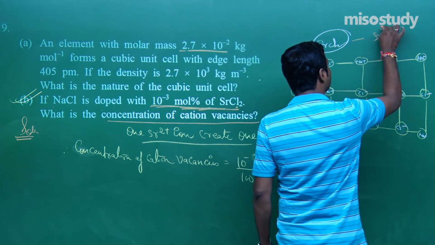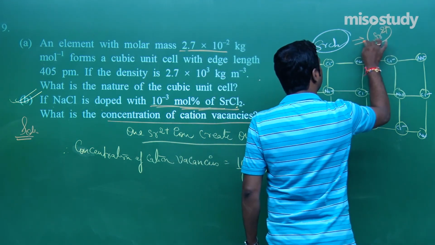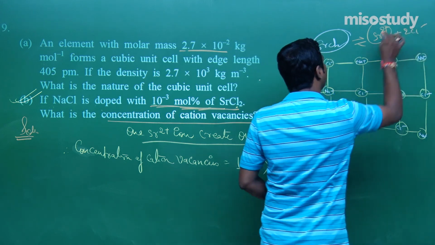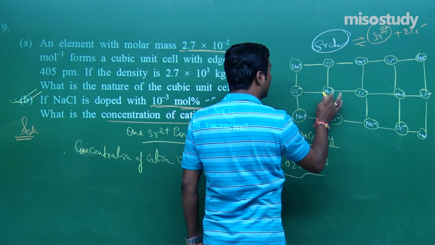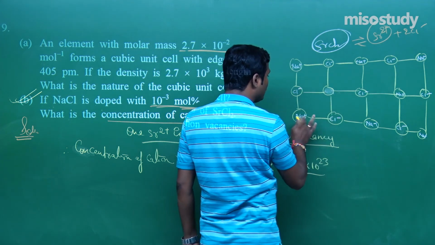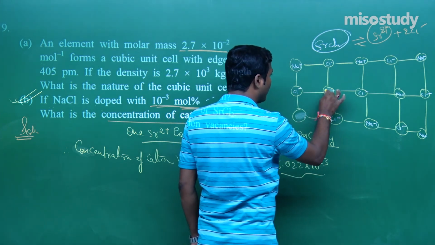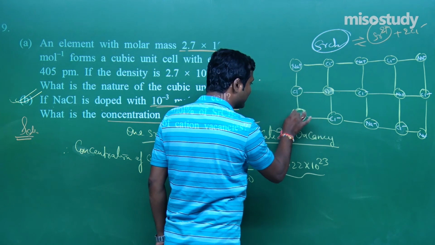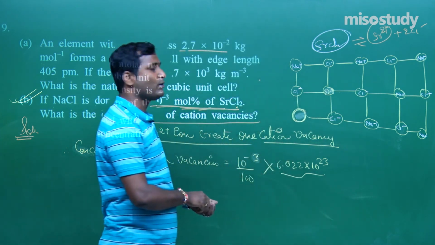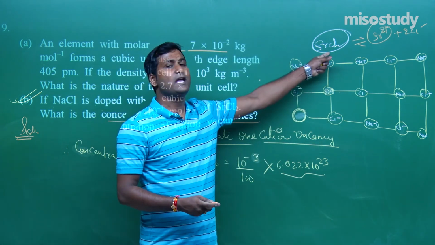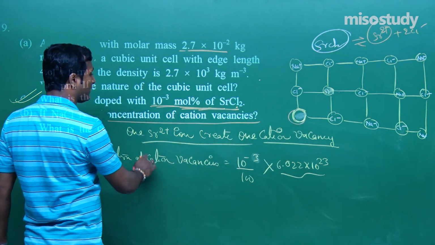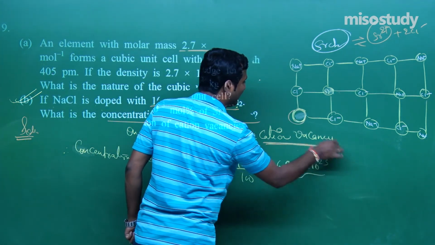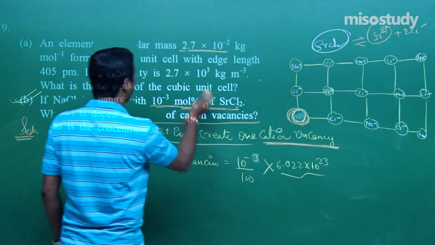SrCl2, that is Sr2 plus, will break like this, plus 2Cl minus, and this Sr2 plus has plus 2 charge, so it will displace 2 Na plus ions and occupy one site, and another site is vacant. This type of defect is known as, my friend, impurity defect. So one Sr2 plus ion creates one cation vacancy. This is the cation vacancy.